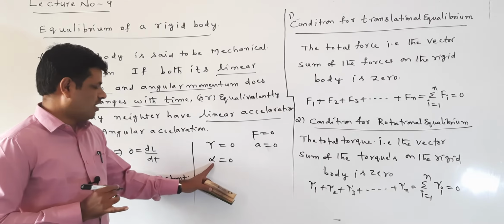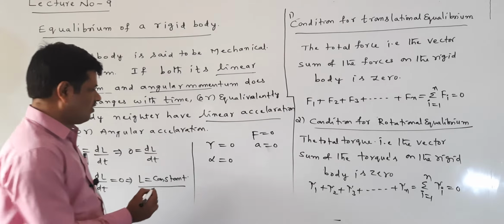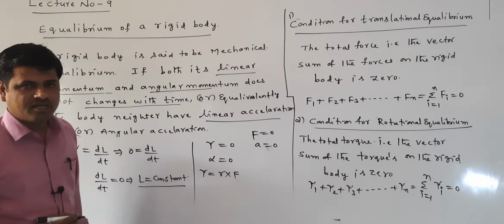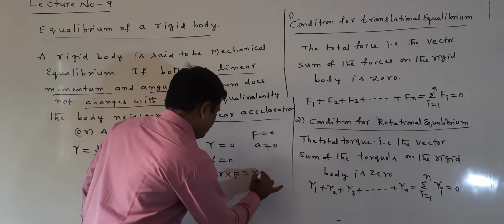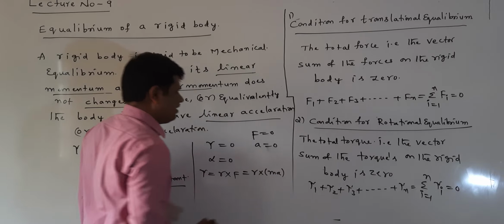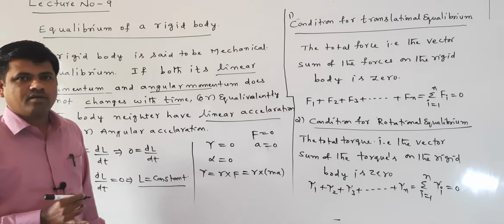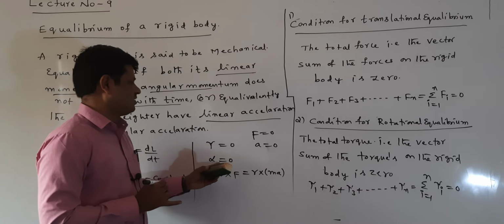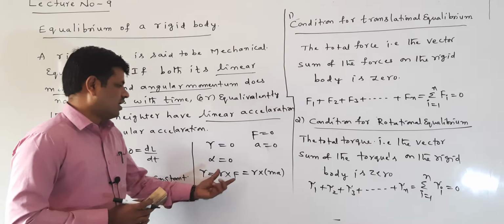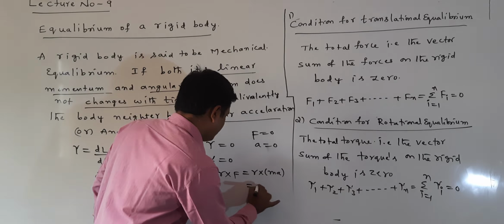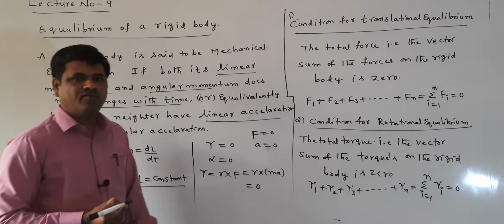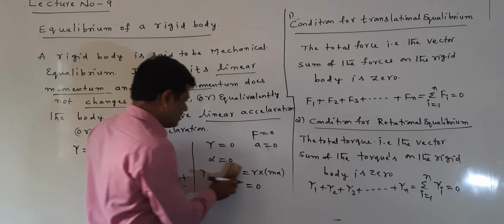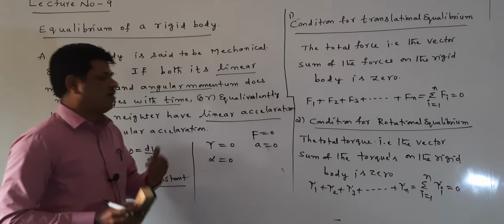Here alpha means angular acceleration. How is it 0? Torque is equal to r cross F. We know this relation. Now this is r cross m into a. If a is 0, a equal to 0 means alpha equal to 0. Torque equal to 0 means this value equal to 0, a equal to 0, and a equal to 0 means alpha equal to 0. So when the torque is equal to 0, alpha is also 0.